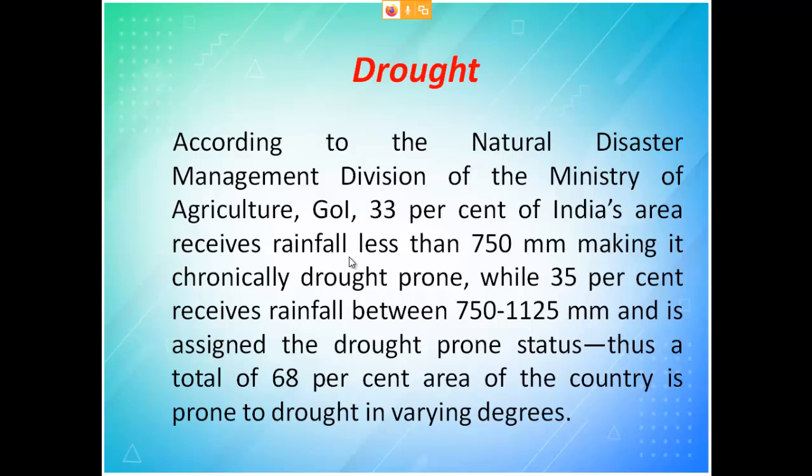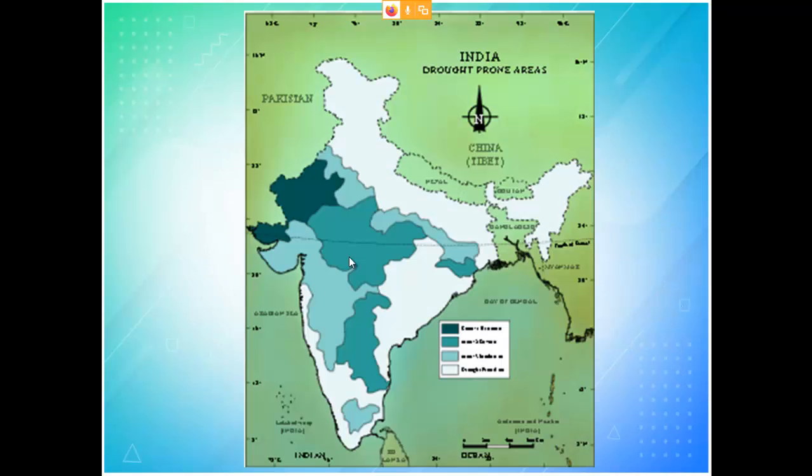Totally, part of India receives rainfall of less than 750 mm, making it a chronically drought prone area, while 35% receives rainfall between 715 and 1125 mm. Even 1125 itself is very less. It is assigned as a drought prone area, thus covering the entire India. 68% of the region depends only on rain for cultivation, and this region is going to face drought due to lack of rainfall.